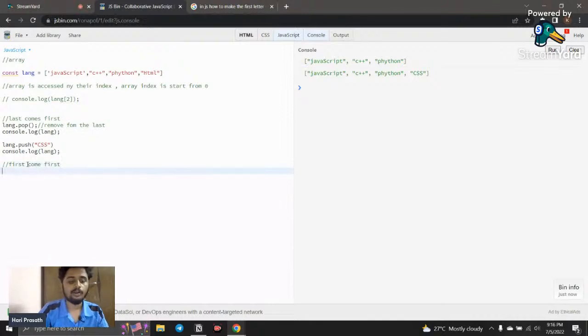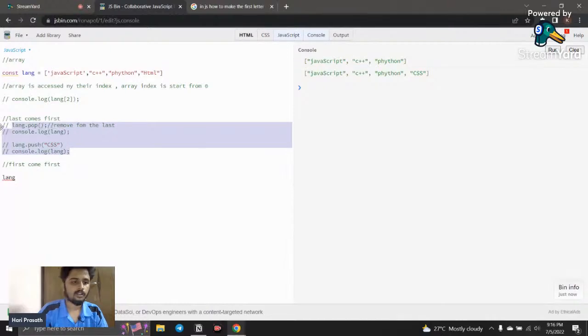If you want to remove the first value in an array, or add a first value in an array, you can use this. I just comment this out. You can use lang dot shift. I just call this, and what it does is it removes.